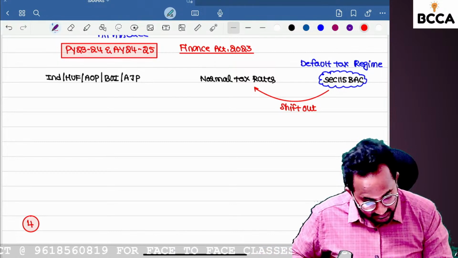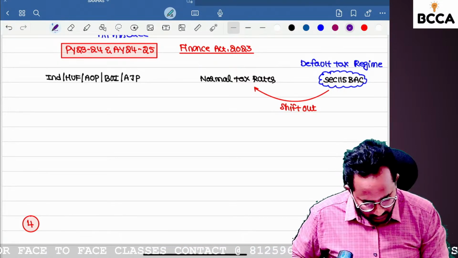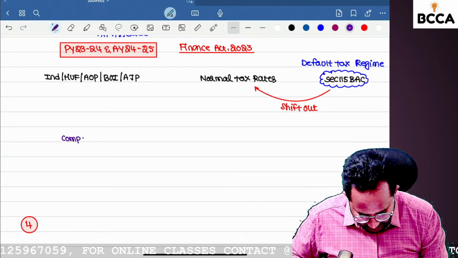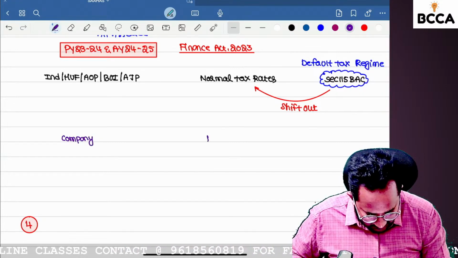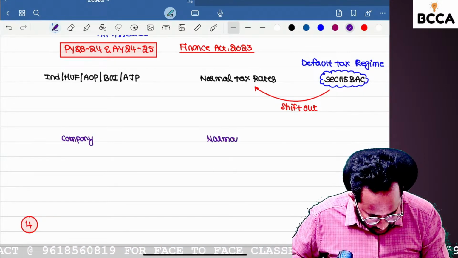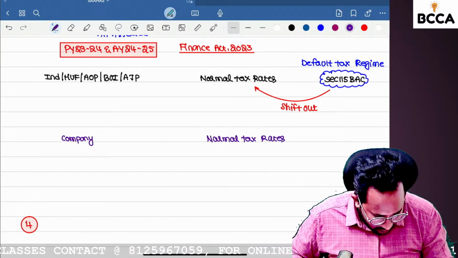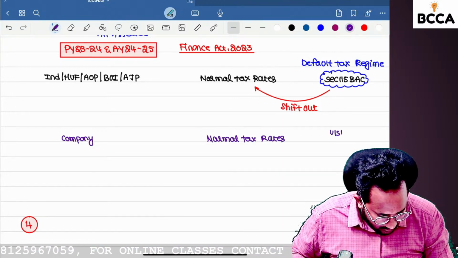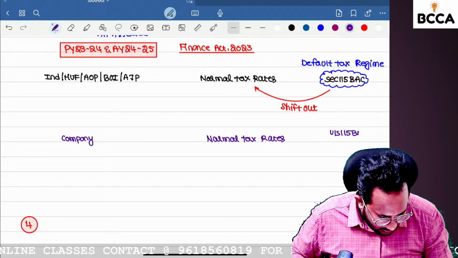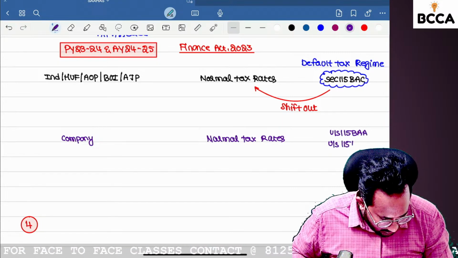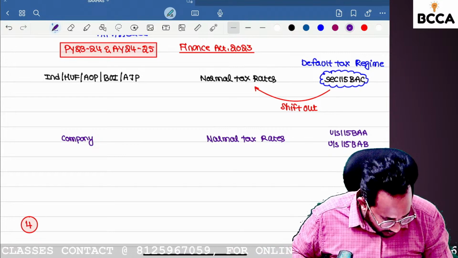Can you tell me for others? For a company, we have normal tax rates, and next we have section 115BAA and section 115BAB.